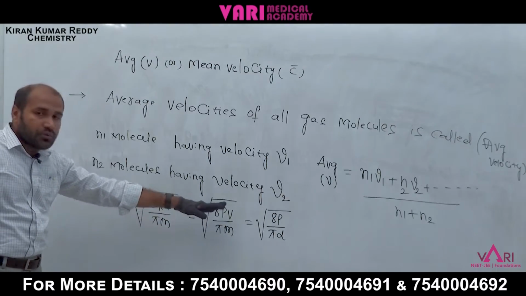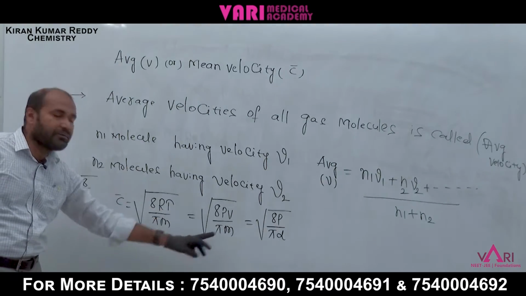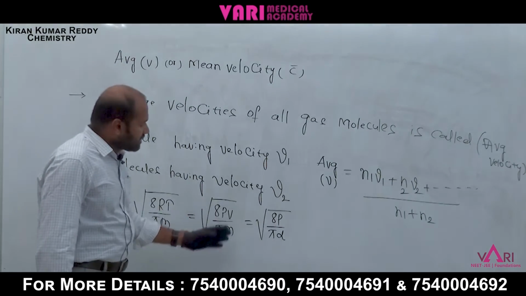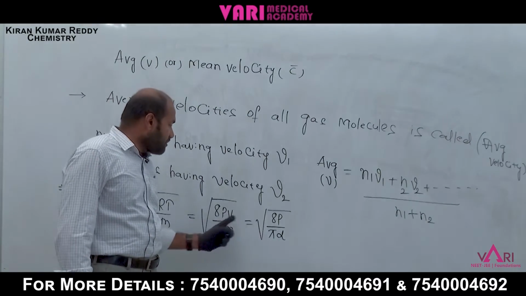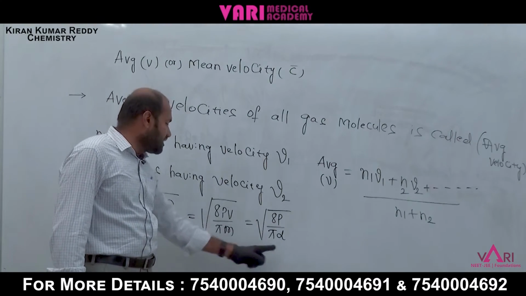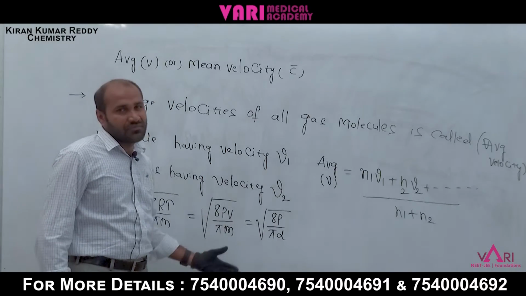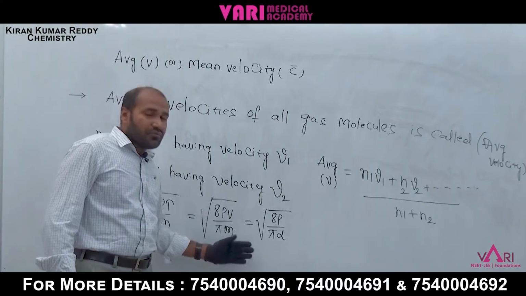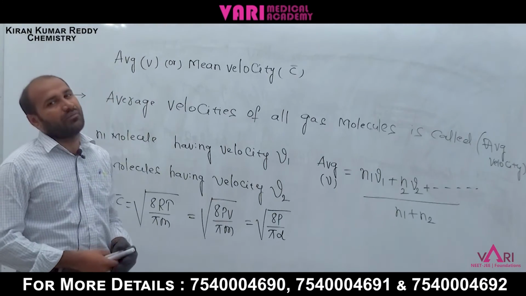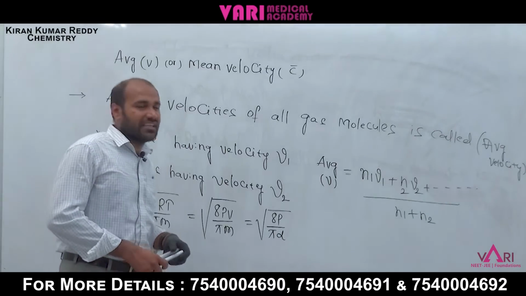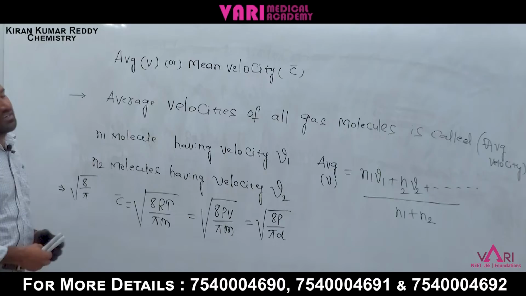Now PV equal to RT, in place we can write PV by 5m. Now mass by volume is equal to density. Here PV by M is equal to D, so under root 8P by 5D. These formulas you have to remember. They are used in numerical solving. In JEE mostly they give this type, and for NEET you have to remember this problem.